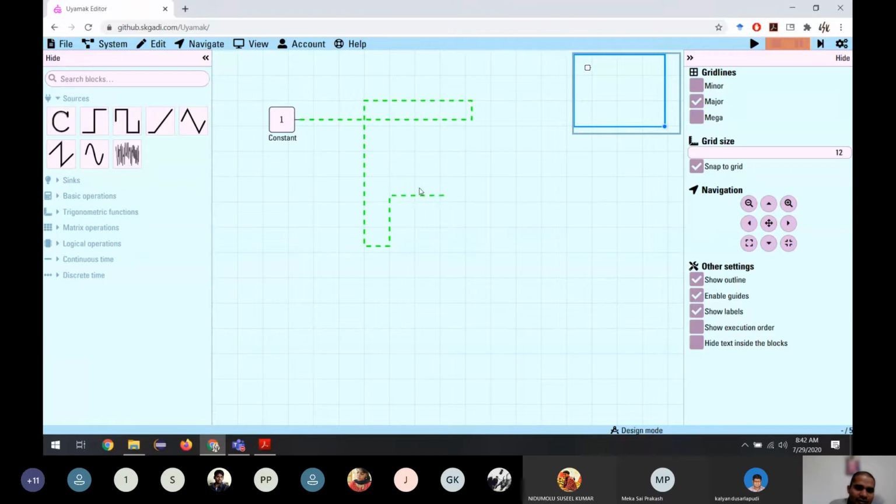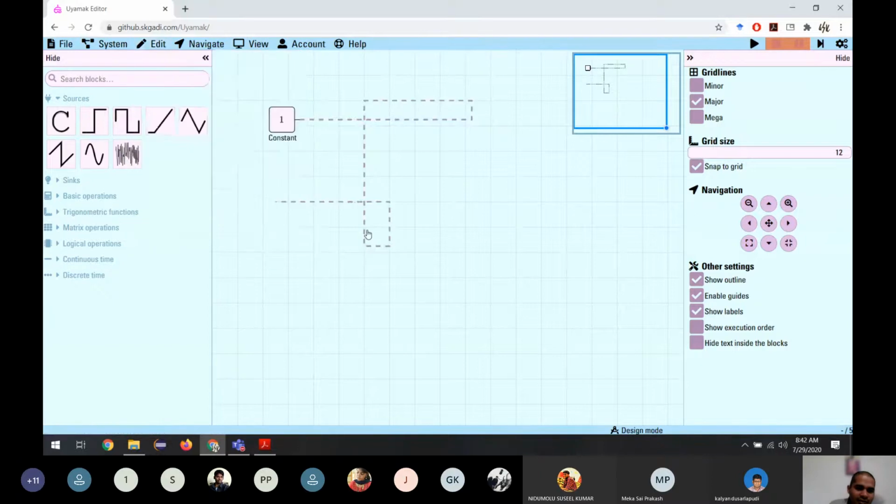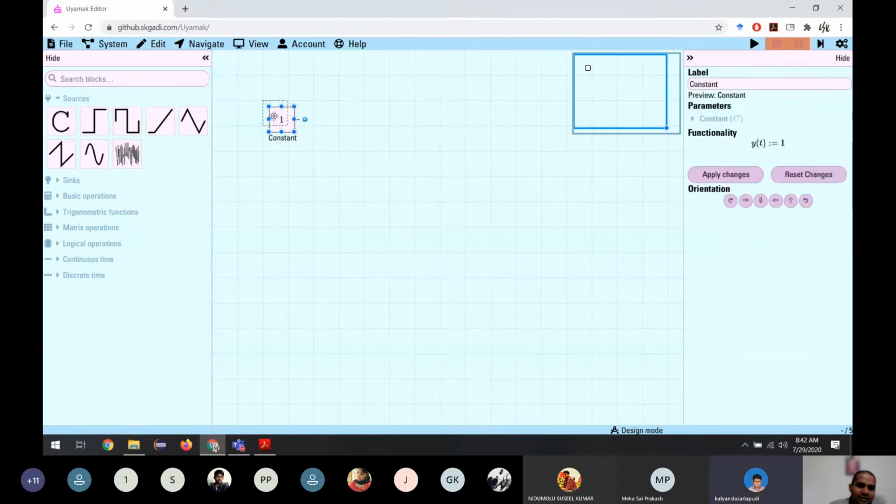What you can do is right click. If you right click, it will stop this wire from propagating, and you can remove it. How can you remove it? Edit, remove useless wires, or you can select and delete, or you can press Ctrl D. In that way, you can remove it with any of these 3 options. You can remove all the wires not used. So these things I wanted to tell you.